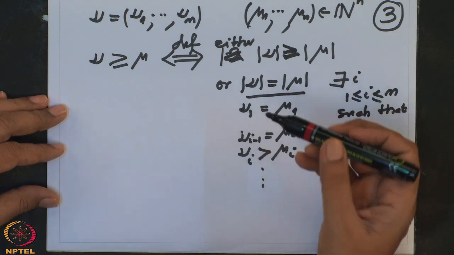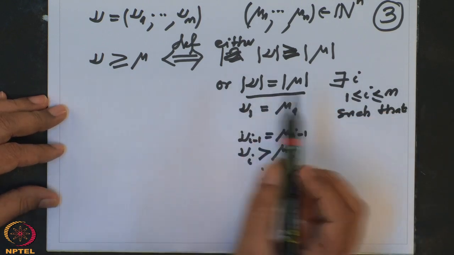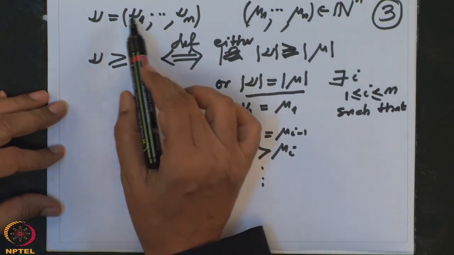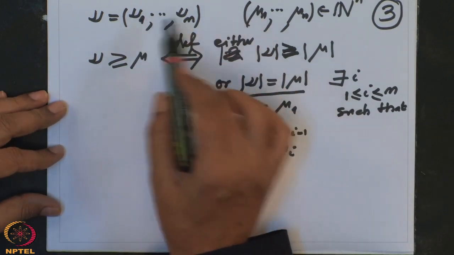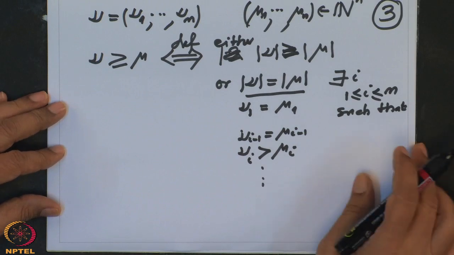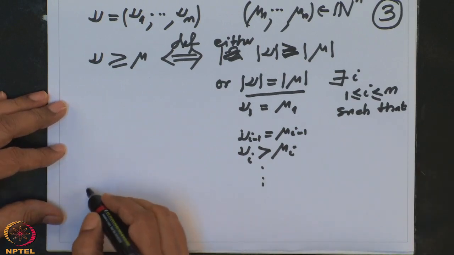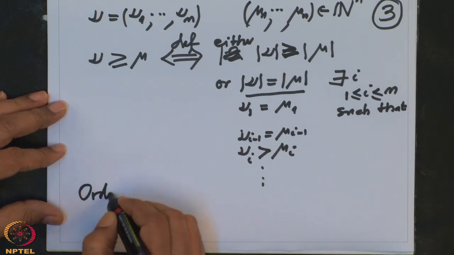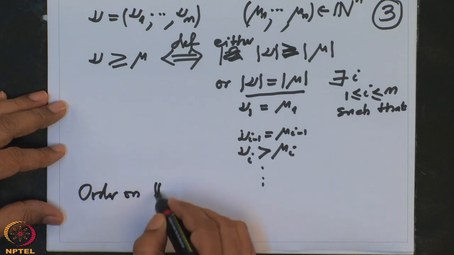That is what is meant by lexicographic from left to right. You start comparing; if it is equal, go to the next one, and so on. So this clearly defines an order on N^n.